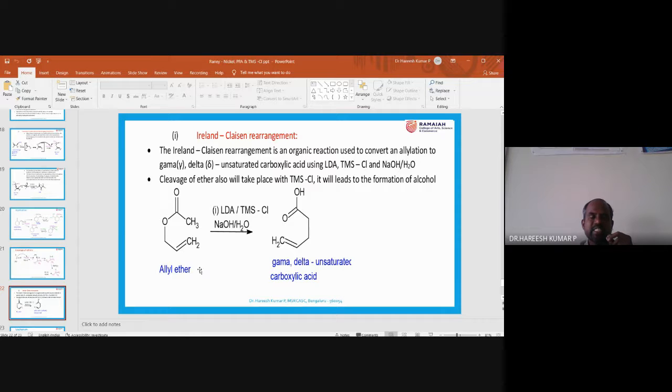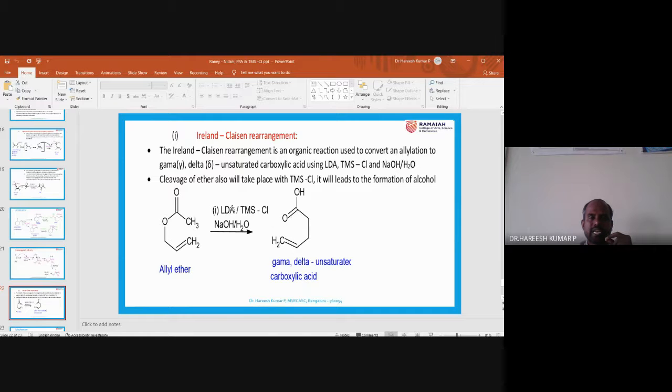There will be a 3,3 sigmatropic rearrangement. What is 3,3 sigmatropic rearrangement? I will explain in the mechanism. So at this moment, what I can tell you is there will be a new bond formation between this carbon and this carbon. Otherwise, what I can say is that LDA can capture a proton here.